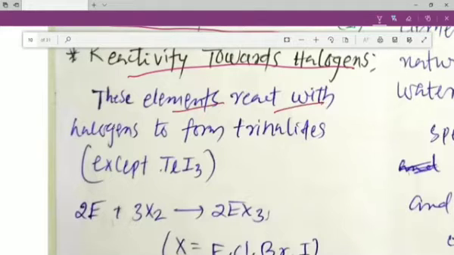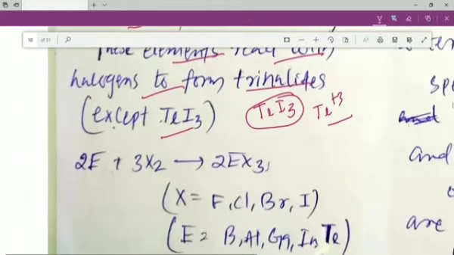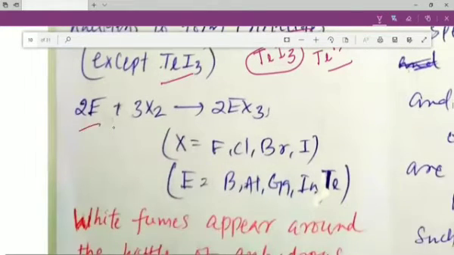These elements react with halogen to form trihalides except TlI3. Dear students, thallium iodide is not possible at all. So please remember, thallium in +3 state does not form iodide at all. All the other halides are possible in case of thallium, as well as all the other elements like boron, aluminum, gallium and indium. So only TlI3 is not possible. Otherwise, all the other elements, when they react with halogen, form the halides of EX3 type.